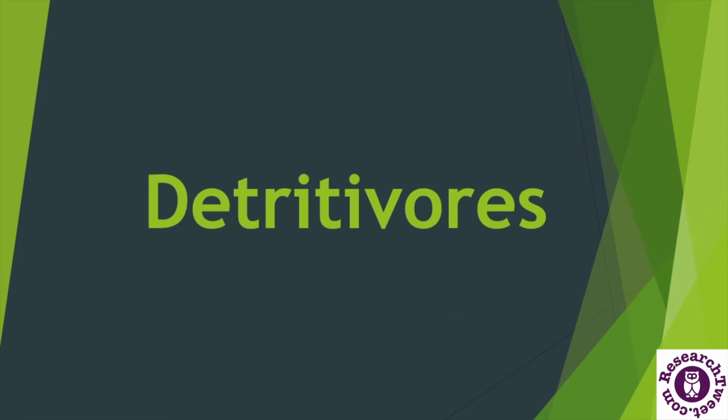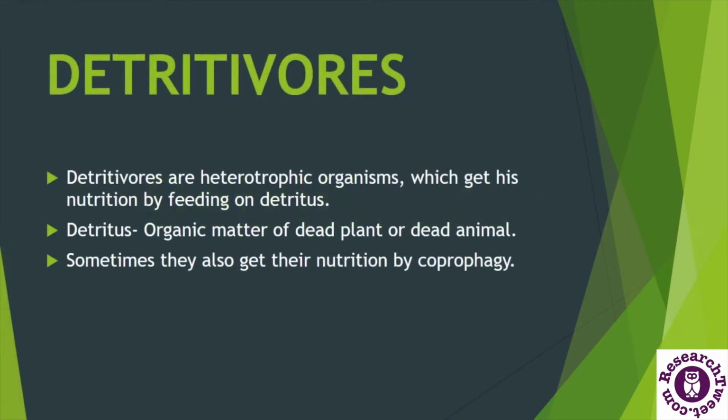In this tutorial, we will discuss detritivores, their places in the food chain, their functions, examples of some common detritivores and the decomposition cycle. So let's start with the introduction about these organisms. Basically, detritivores are heterotrophic organisms who get their nutrition by consuming detritus of plants and animals. They are also called detritus feeders, detritus eaters and many other names.